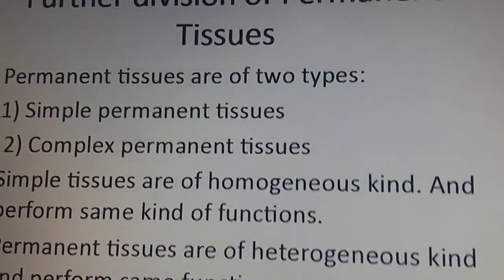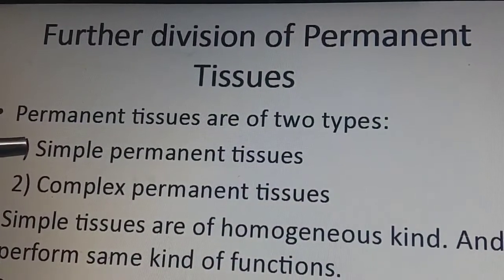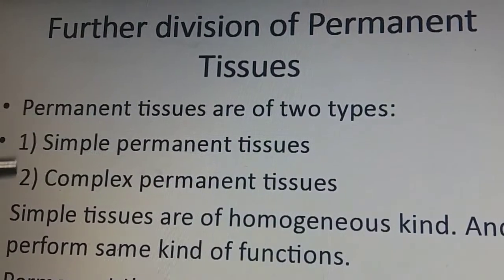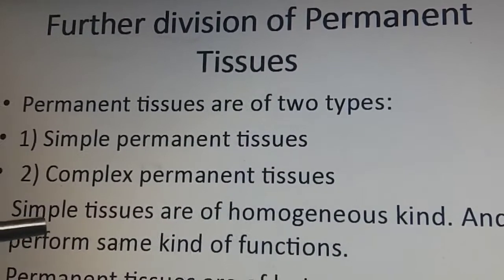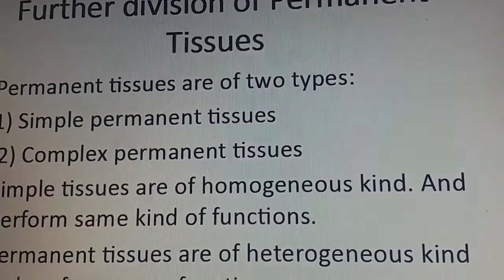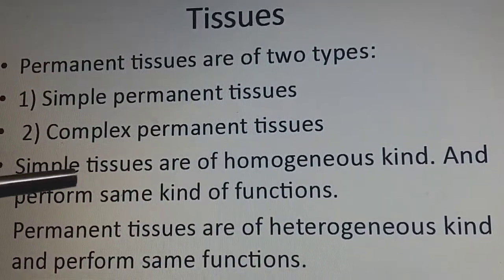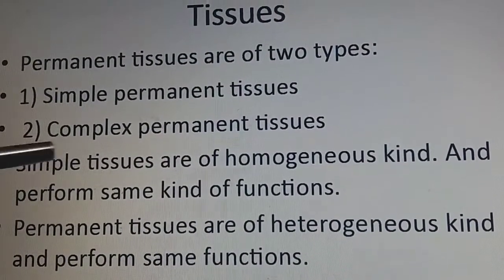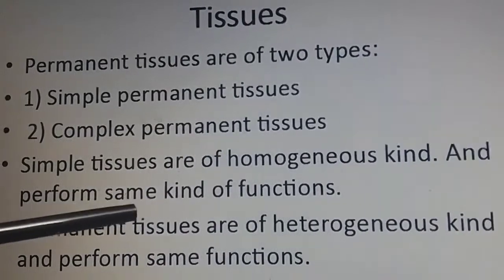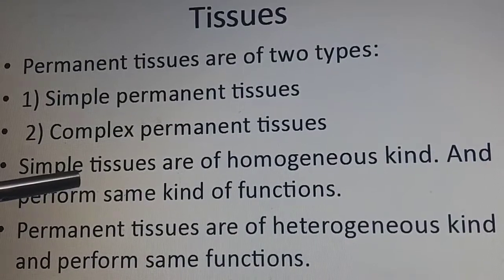Moving forward, if you see the further division of permanent tissues, we have already seen in the classification that they are in two sections: simple permanent tissues and complex permanent tissues. Simple tissues are of a homogeneous kind and perform the same kind of functions. They are named so because they are all of the same kind, shape, size and color, and their function is also the same. That is why they are simple, homogeneous, simple permanent tissue.